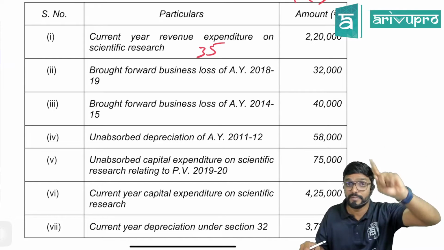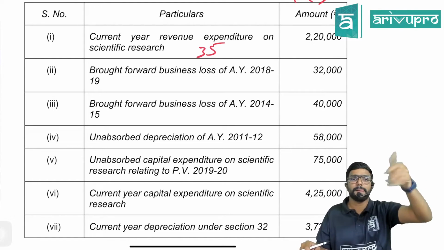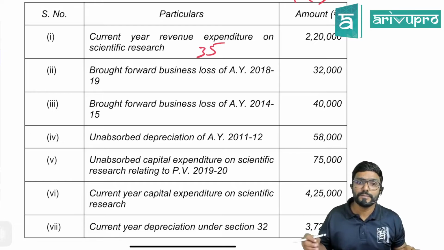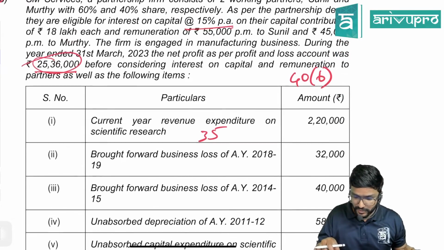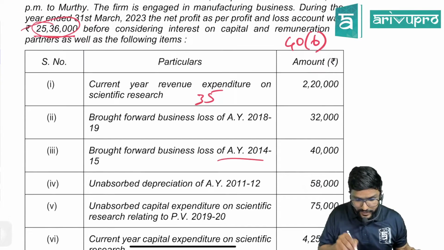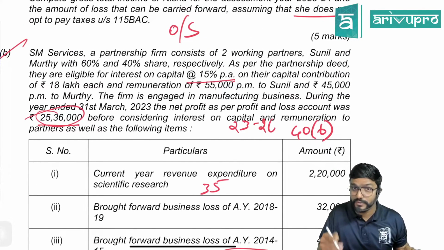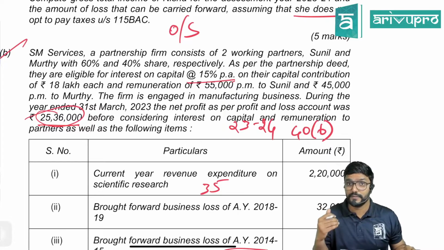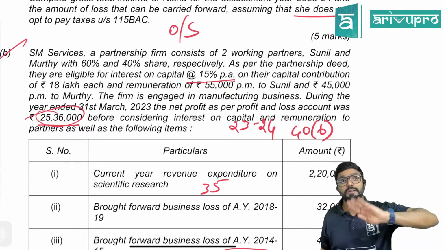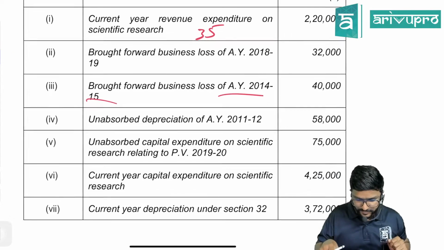Yes, but if it is a brought forward loss, you can adjust it only against business income. Same head. Then brought forward business loss of assessment year 14-15. Now this is relating to 14-15, and now we are in assessment year 23-24. We have to check whether the 8-year period is still there or not. If the 8-year period is already over, then you cannot adjust the loss.